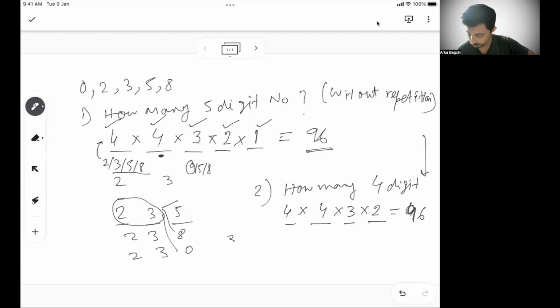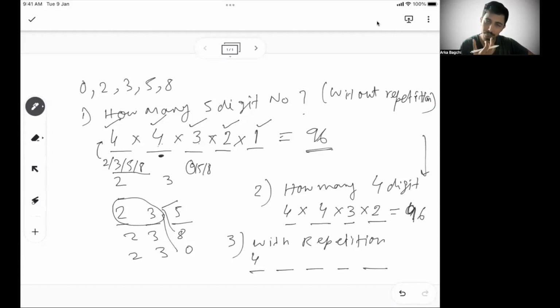Now, if I think of with repetition, what will happen? Let's say there are 5 digits. With repetition means I can fill the first digit in 4 ways. Obviously, I cannot put 0. Even with repetition, that particular constraint exists, because I cannot fill the first place with 0.